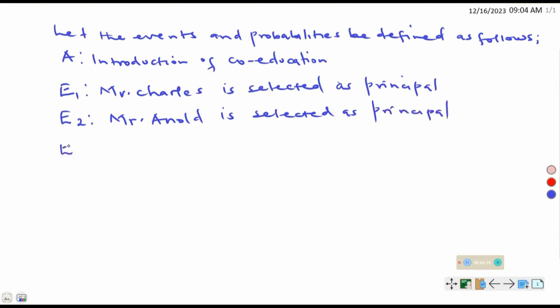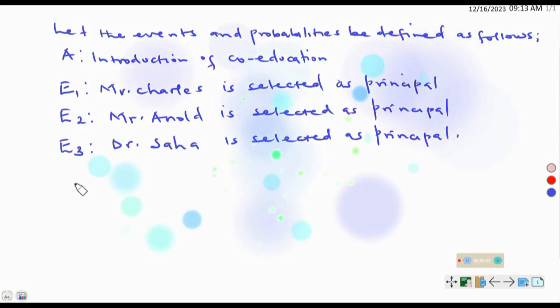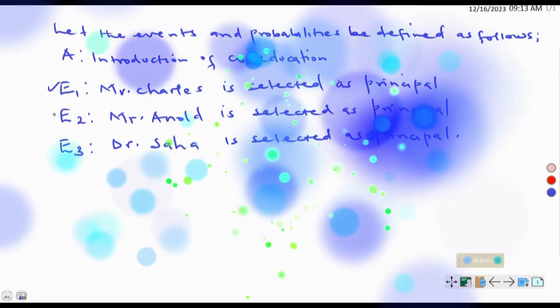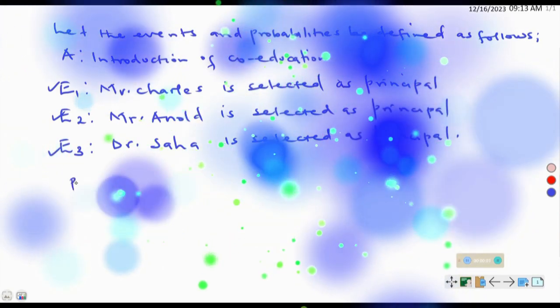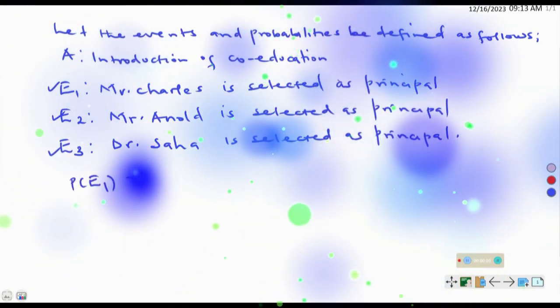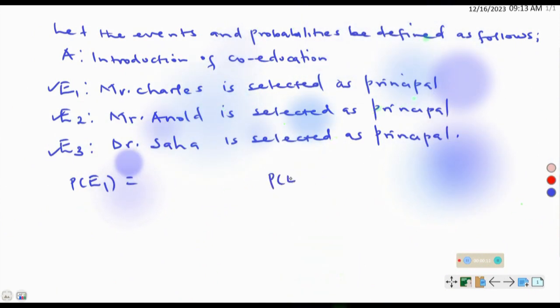Let E3 denote Dr. Saha is selected as principal. Coming up with probabilities of E1, E2, and E3: probability of E1 will be equal to, probability of E2 will be equal to, and probability of E3 will be equal to.